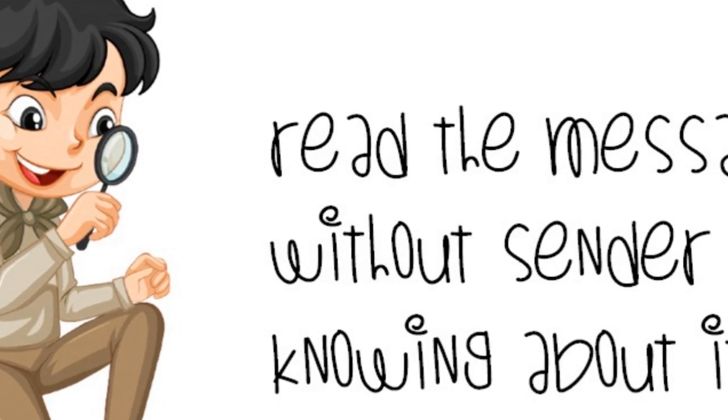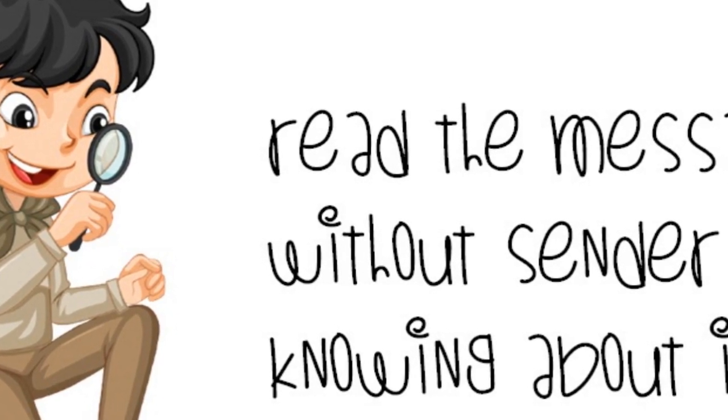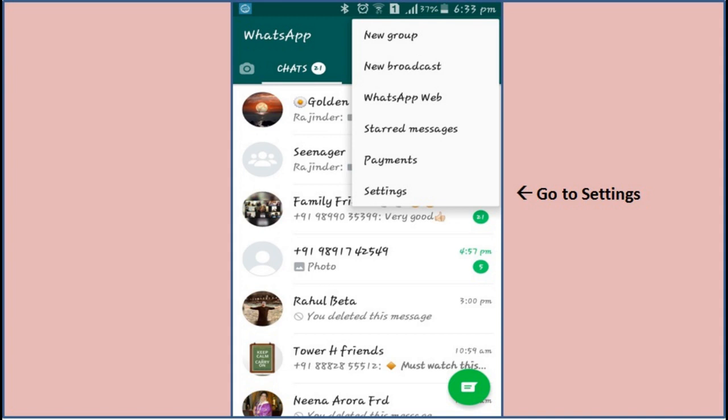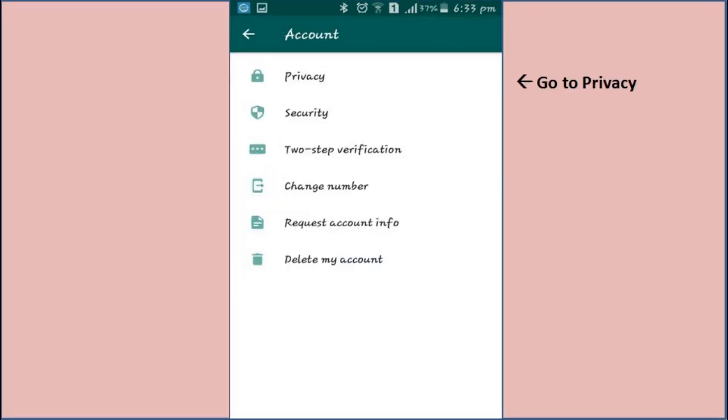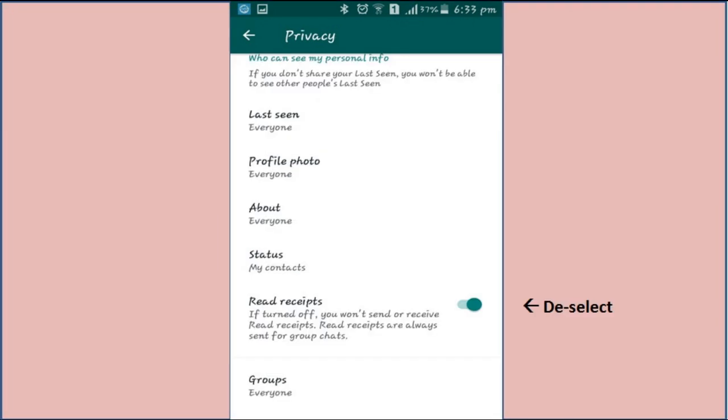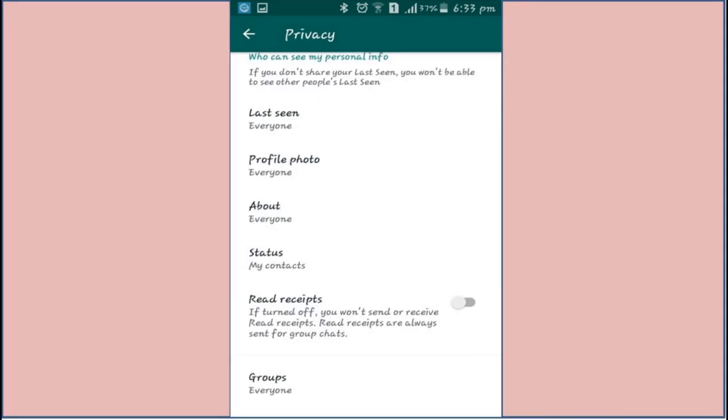This is a temporary solution. If you want a permanent solution, then do these steps. Go to the settings of WhatsApp, then to accounts, and turn off read receipt below privacy. If you turn it off, neither you nor the sender of the message will see two blue ticks after reading the messages you have sent or you have received. Two blue ticks always appear on group chat messages.